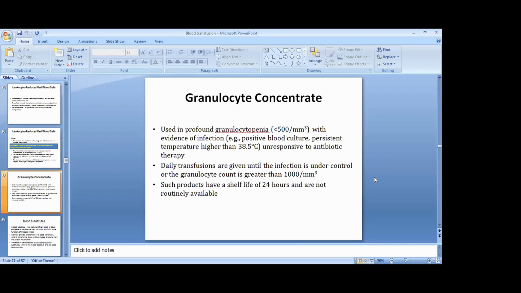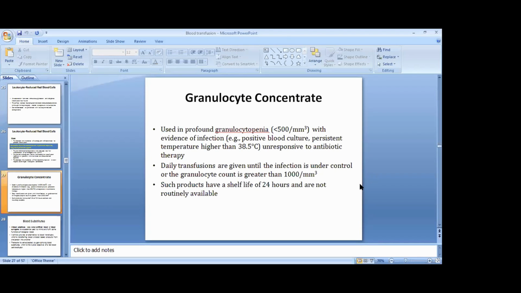And last but not the least are granulocyte concentrates. Granulocyte concentrates are used in profound granulocytopenia, that is less than 500 per cubic millimeter, with evidence of infection, for example, positive blood culture or persistent temperature higher than 38.5 degrees centigrade, that are unresponsive to antibiotic therapy. Daily transfusions are given until the infection is under control or the granulocyte count is greater than 1000 per cubic millimeter. Such products have a shelf life of 24 hours and are not routinely available.